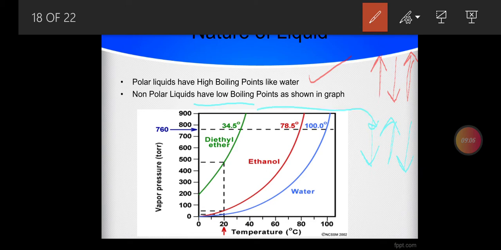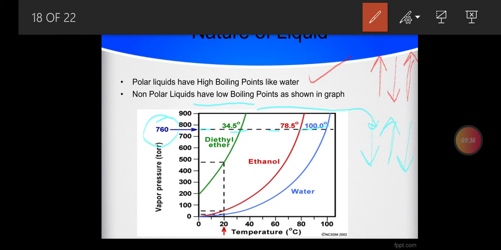All right, let's discuss this curve. This is the 760 mmHg, the atmospheric pressure, and this line indicates the atmospheric pressure, and this curve indicates the rise in vapor pressure.